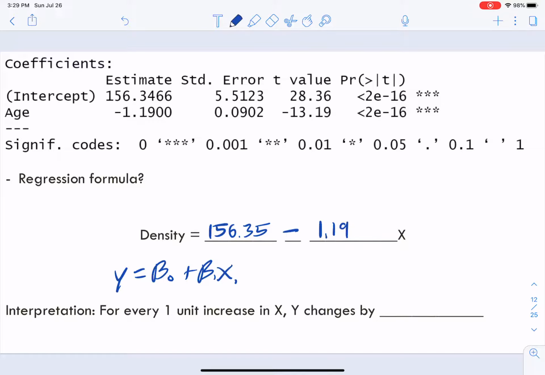And maybe instead of x, let's plug in age for it. So we got that. Look at that. That is our regression formula. Now, you're probably wondering again, what do I do with these values? What do they really tell me? Well, here's what it tells you.